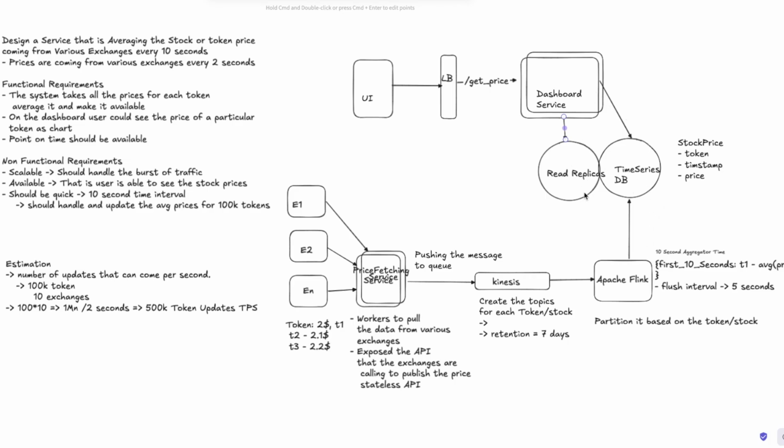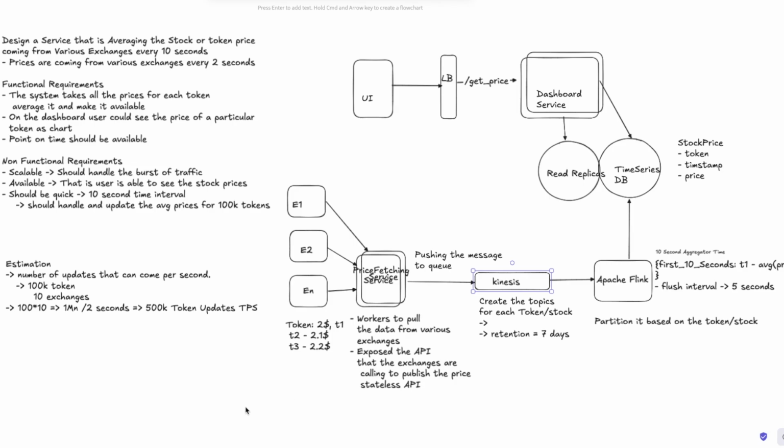We can take any of the existing time series databases like InfluxDB, or even build it on top of a key value or column database like Cassandra, which are very easy to do that. Or here itself, because some of the time series databases can have other types of aggregators also, or we can build those aggregators here if we want them in real time, right? So this is their Kinesis.